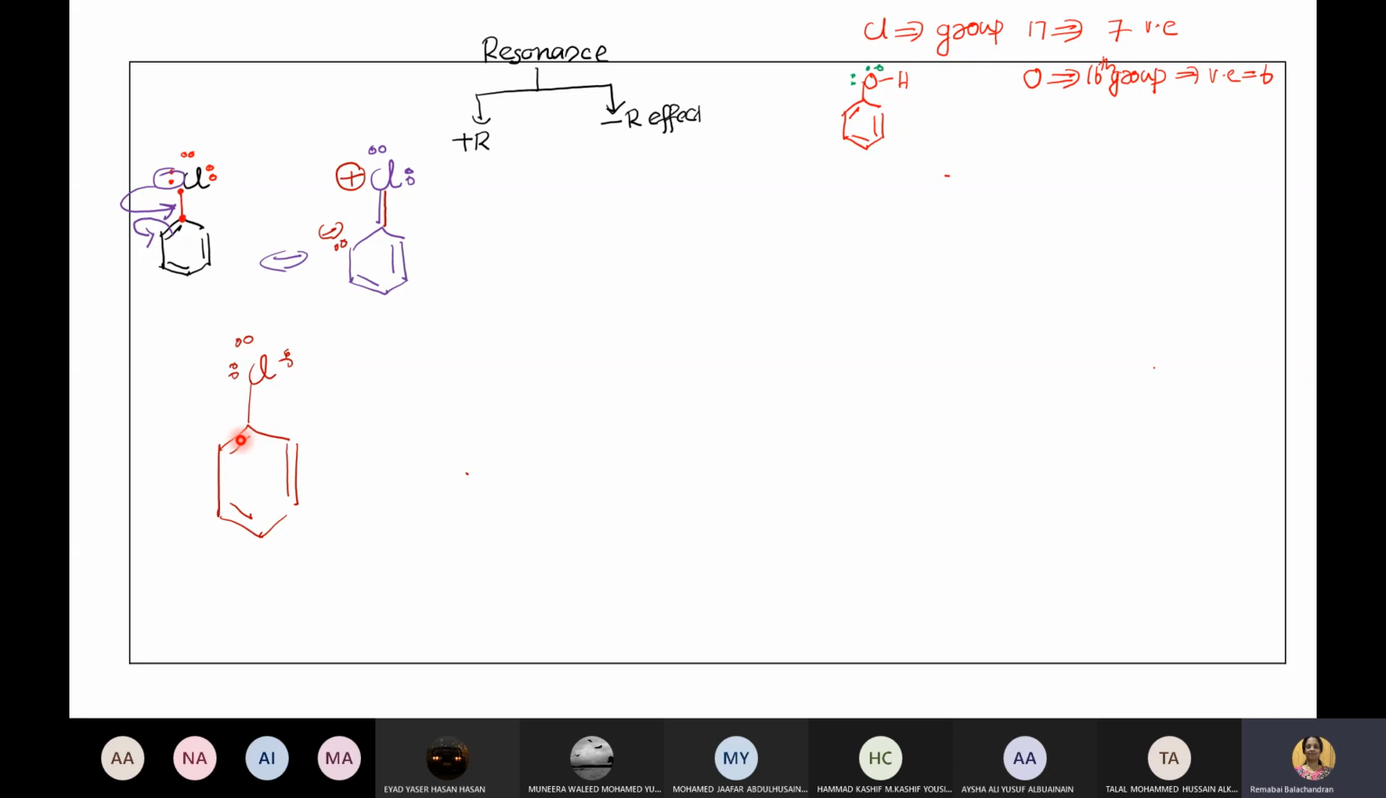So to avoid that, this bond, one bond means 2 electrons. So basically 2 electrons form a bond, one bond will become 2 electrons. See what will happen.